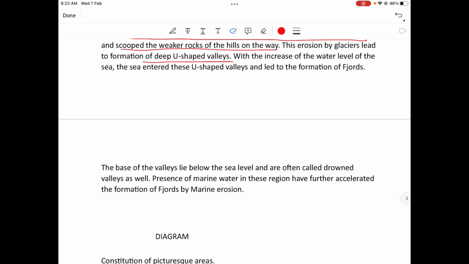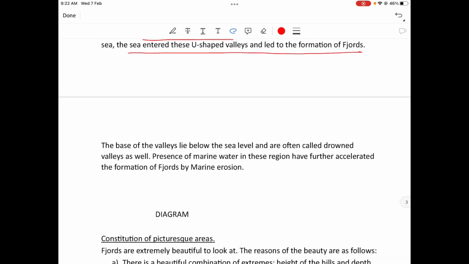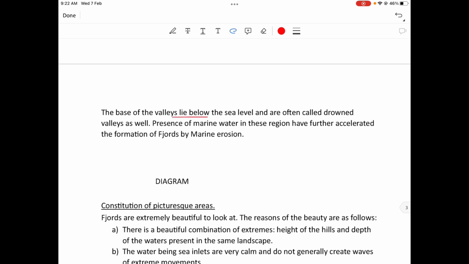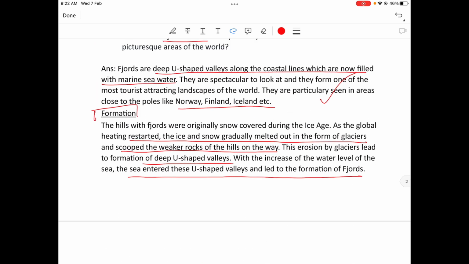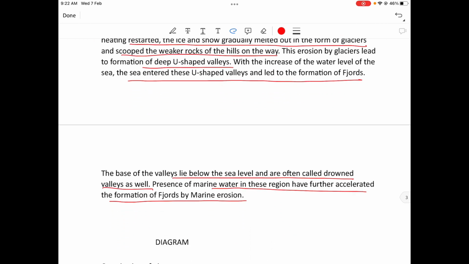With the increase of water level, the sea entered this U-shaped valley and led to the formation of fjord. The base of the valley lies below the sea level and is often called drowned valleys as well. Presence of marine water in this region has further escalated the formation of fjords by marine erosion. So this is actually a very static content.